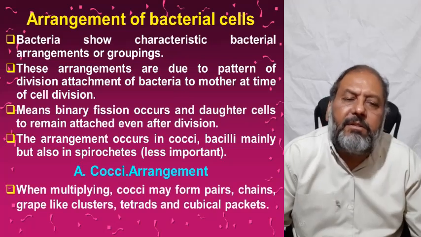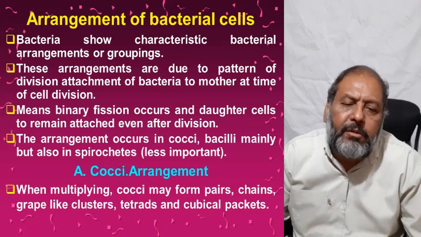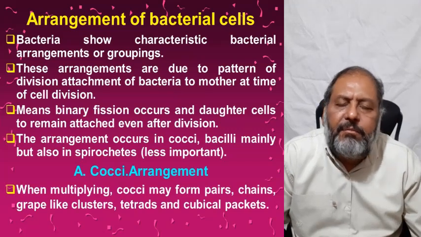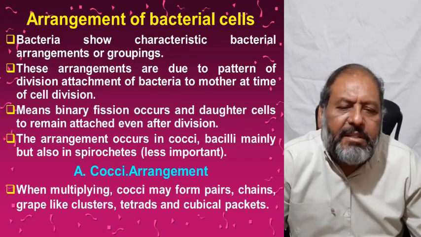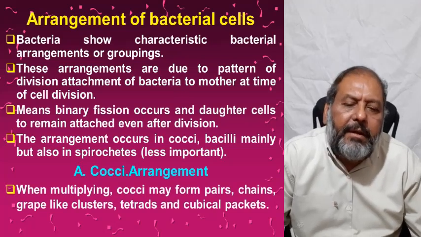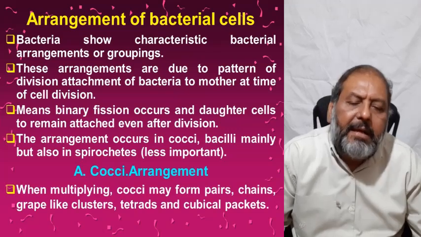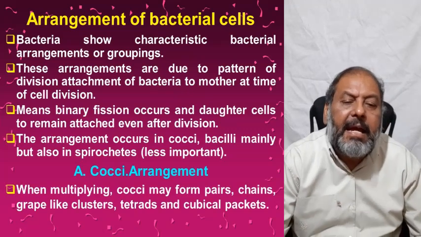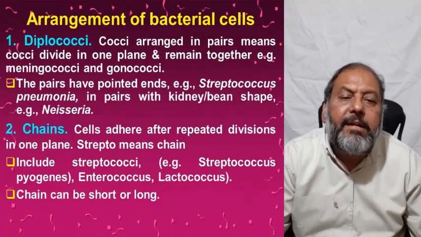This arrangement occurs mainly in the cocci and bacilli, but it can also be in the spirochetes, which is not that important. It is mostly in cocci and bacilli. So in the cocci arrangement, when they are multiplying, the cocci may form pairs, chains, grape-like structures, tetrads, and the cubical packet, and that is the arrangement diplococci.